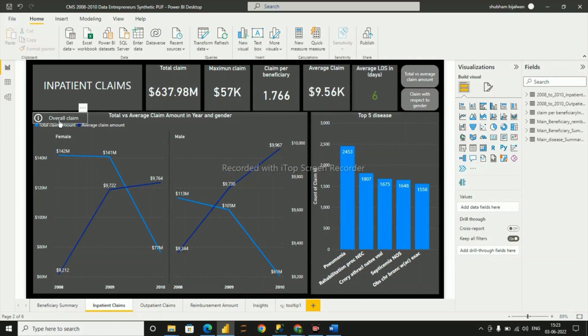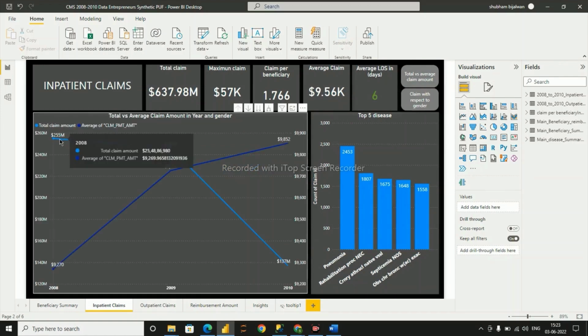Let's look at overall claim. See, as we can see, the overall average claim amount trended up 6.28%, while the total claim amount decreases to 46.21% between 2008 to 2010. Similar trends observed in case of male and female.